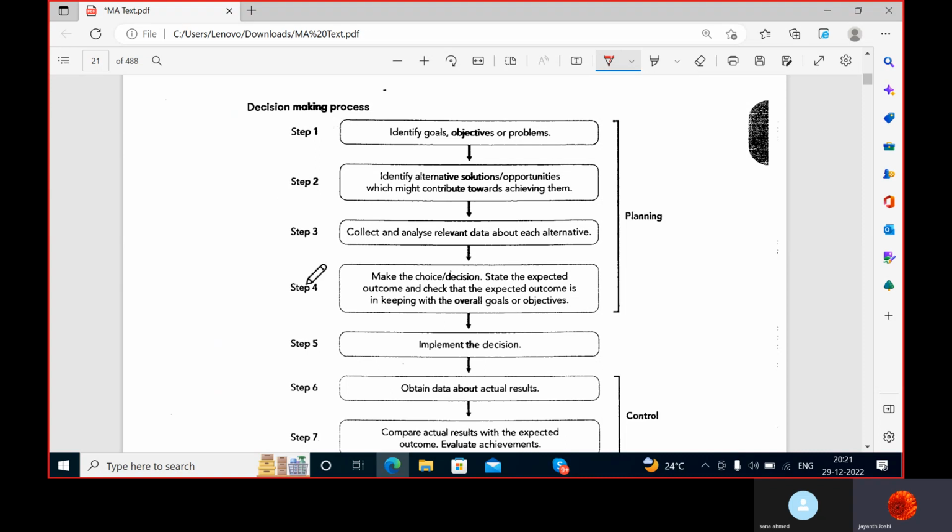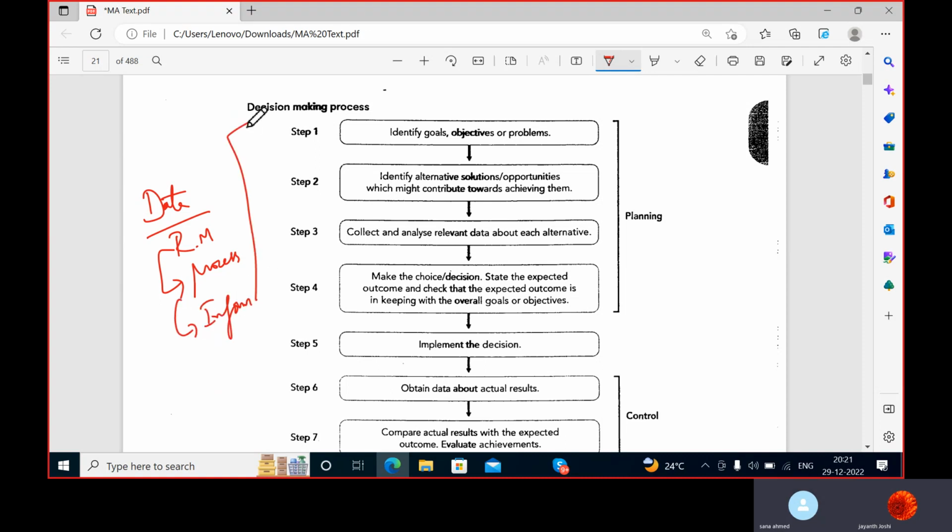The decision making process is again divided into several steps. So the first step, first of all, is that you collect data. Am I right? Data is nothing but a raw material. Raw material when processed becomes information. And based upon this information, you take your decisions, correct? See, if I give you a jumbled paragraph, you will not understand anything.